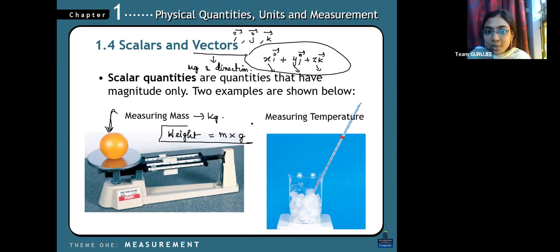Weight means mass into acceleration due to gravity. So weight varies in space, but mass does not vary. Mass is a constant. In space, where there is no gravity, we float like an object, so we don't call it weight. Weight varies accordingly, but mass is a constant.